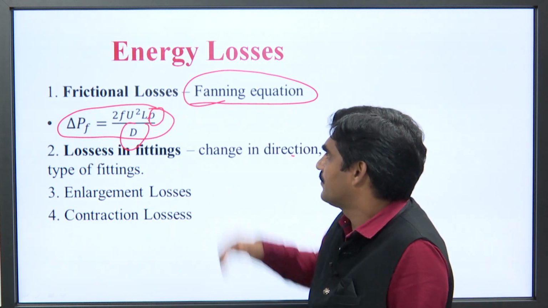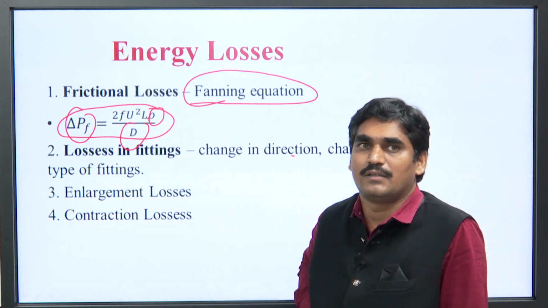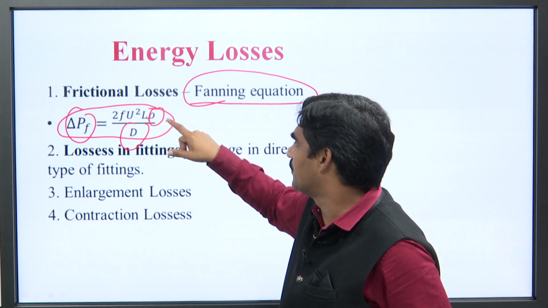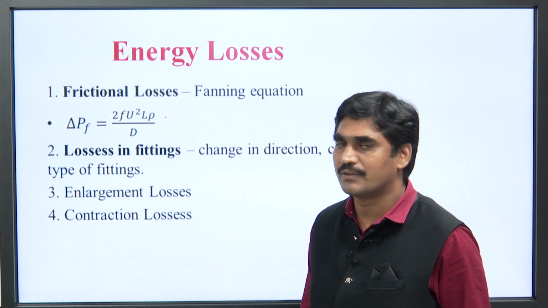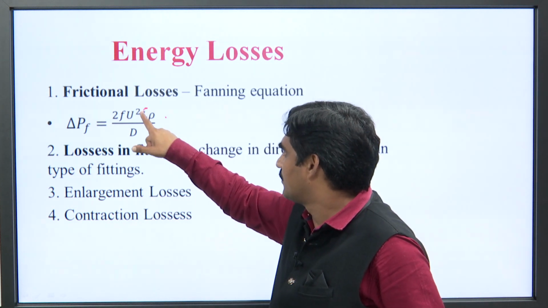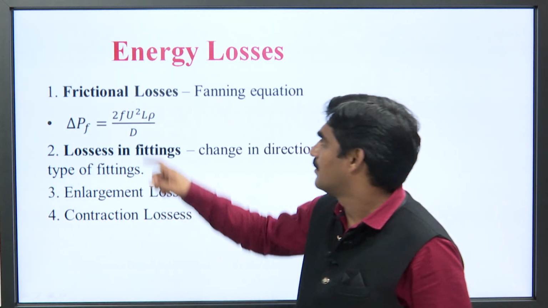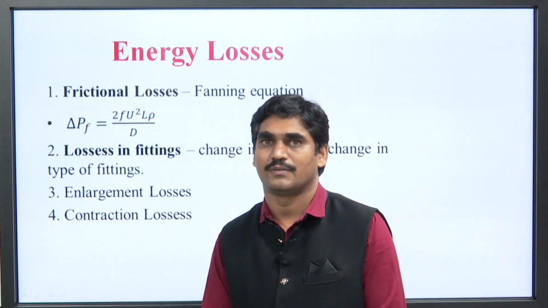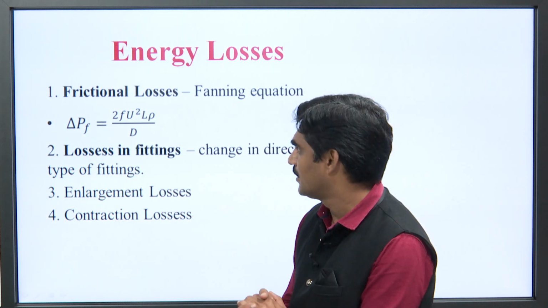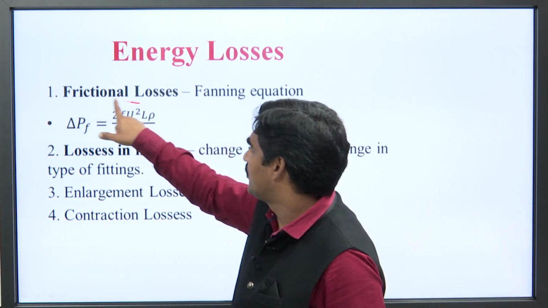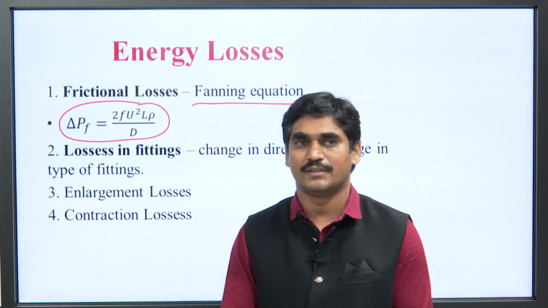As is evident from the equation, P f is inversely proportional to the diameter of the pipe, and directly proportional to the density of the liquid, the length of the pipe L, and the velocity through which the liquid is flowing in the pipe. So, with the help of the Fanning equation, frictional losses can be determined.